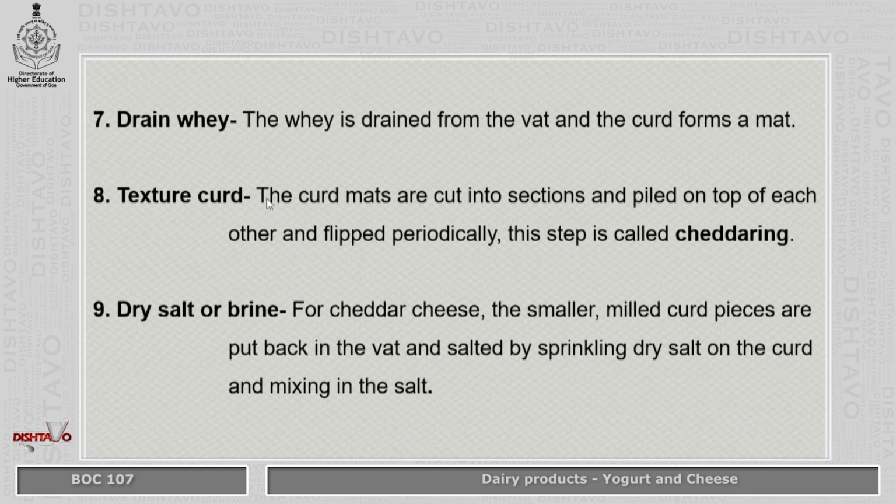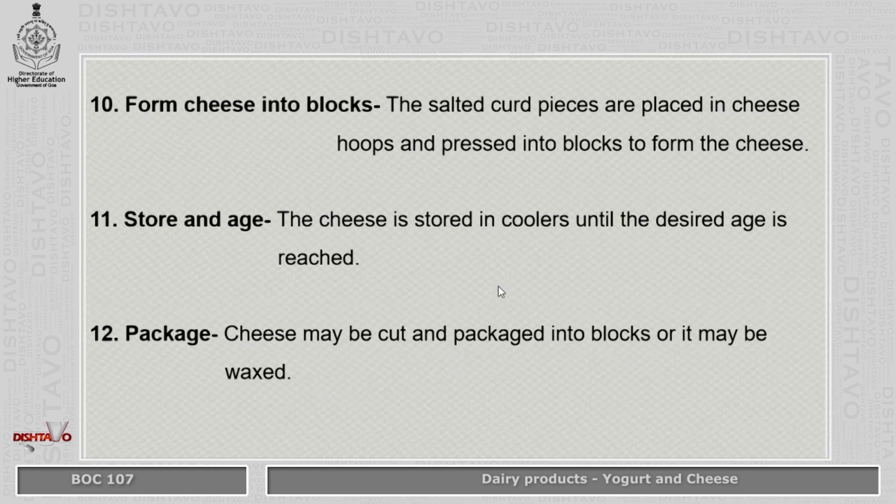The whey is drained from the vat and the curd forms a mat. Now this mat that is formed is cut into sections and piled on top of each other. This is called cheddaring. And finally, for cheddar cheese, salt is sprinkled on this mat, that is dry salt. Then it is formed into blocks. So the salted curd pieces are placed in cheese molds and pressed into blocks to form cheese.